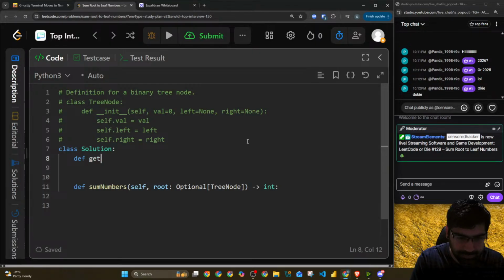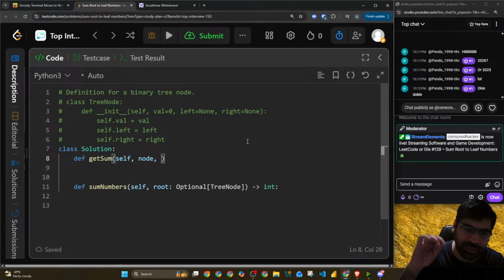Define get_sum, self, node, which could be a root node or a leaf node or something in between, one of the branches, and then sum till now.